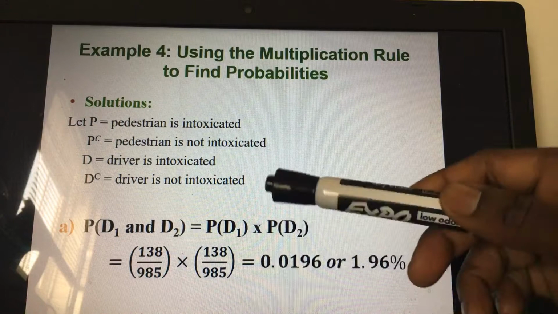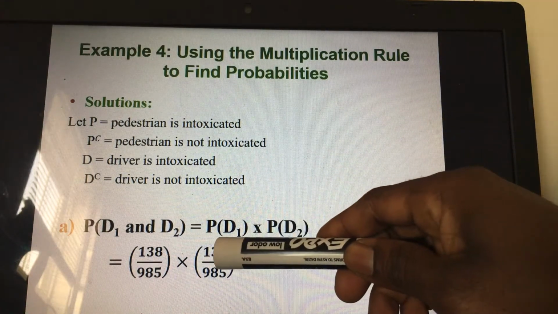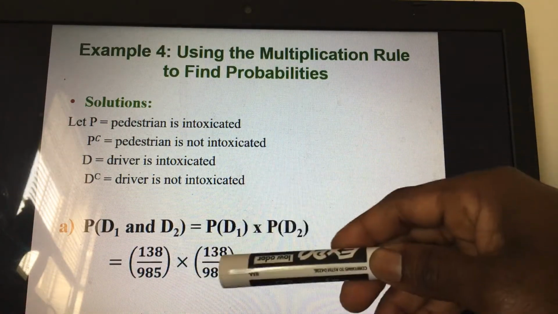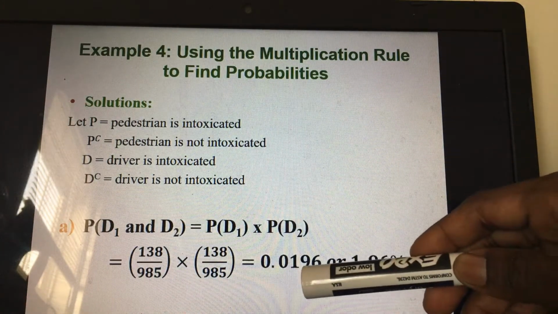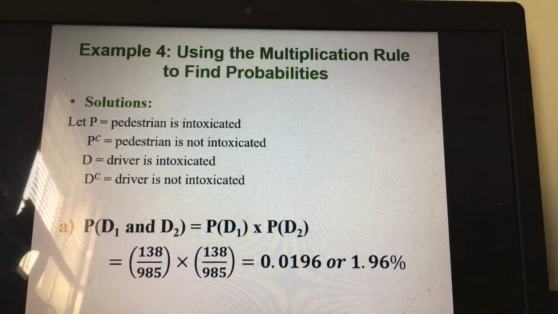Now, because it is D1 times D2, it says both of them are intoxicated, which means you repeat the same thing, 138 over 985. So 138 over 985 times 138 over 985 gives us 0.0196, or 1.96%. So we have a 1.96% chance that the pedestrian death involved two intoxicated drivers. Okay? Hope I made myself clear.